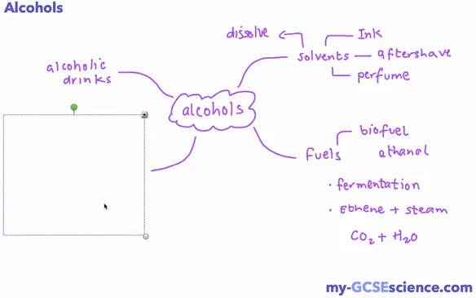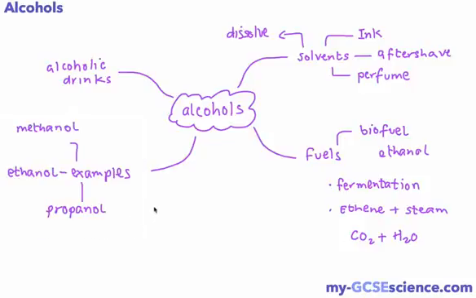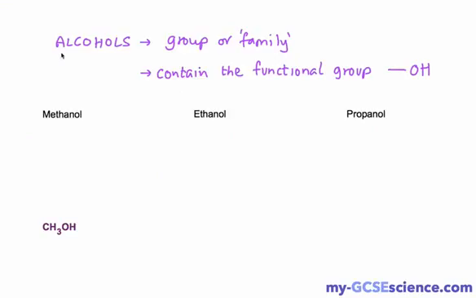The last thing is that we need to know a couple of examples of this family of chemicals called the alcohols, and those three are methanol, ethanol and propanol, and we're going to have a look at those in a little bit more detail right now. So the alcohols are a group or family of organic chemicals, and by a group or family we mean that they have similar reactions with the different members of that family or that group of chemicals.